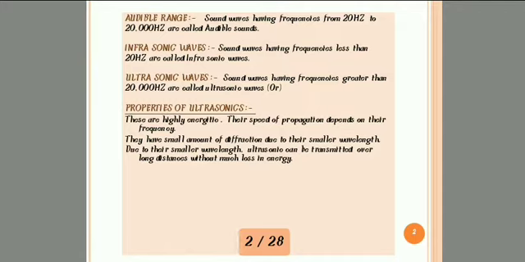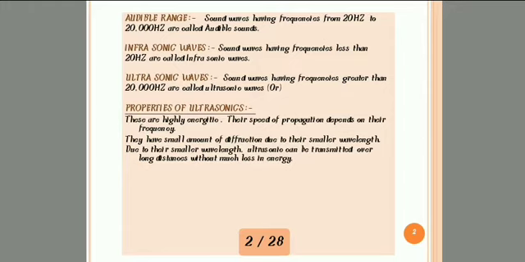The next definition is infrasonic waves. Sound waves having frequencies less than 20 Hz are called infrasonic waves. It is a lesser frequency, less than 20 Hz, and we can't hear anything. So that's why this frequency is known as infrasonic waves. The example of an infrasonic wave is, let us assume, a simple pendulum. If I am oscillating a simple pendulum, we can't hear any sound. So that's why we can't hear less than 20 Hz. The example of an infrasonic wave is a simple pendulum.